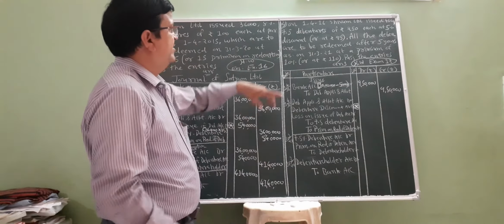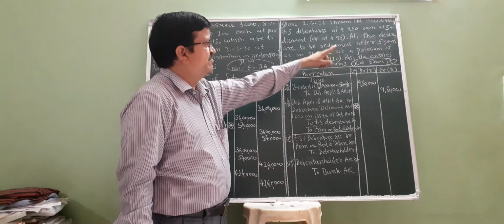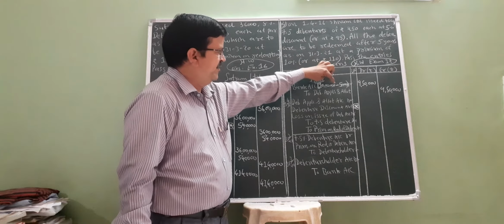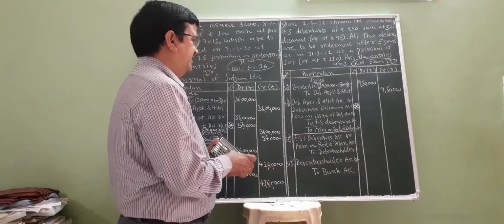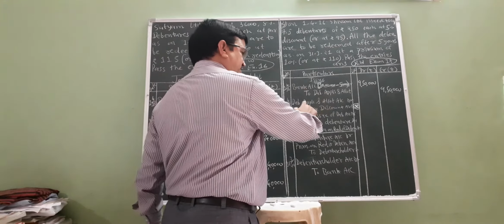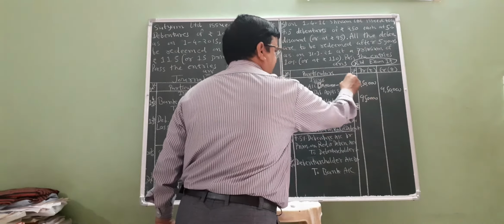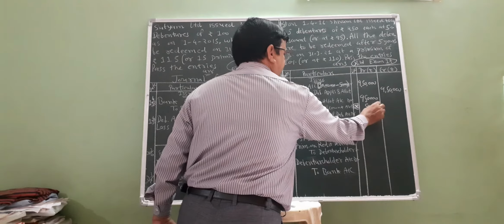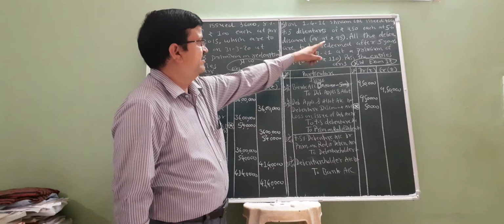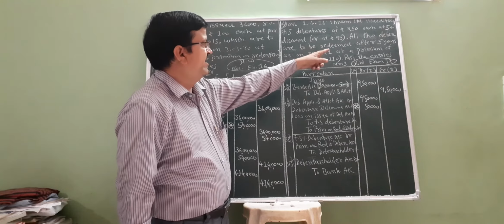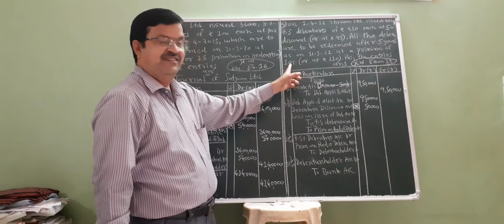Which amount did the company receive? 4,000 debentures into 250, 10 lakhs, minus 5% discount. 5% of 10 lakhs, 10 lakhs into 5 by 100, is 50,000. Now this amount is transferred to debenture account, 9,50,000. Debenture discount amount is 50,000, loss on issue of debenture. Now friends, all the debentures are to be redeemed after 5 years, on 31st March 20, at a premium of 10%.